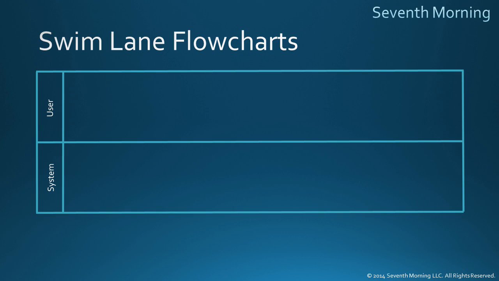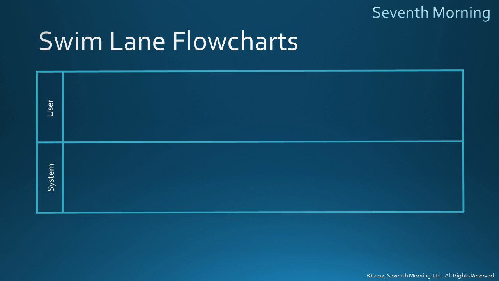Okay, so here we have the first swim lane belonging to the user, and the second lane belonging to the system. In this case, we only have 2 actors, but be aware that you can have any number of actors in reality. The only trick, though, is if you get past a certain number, it's kind of hard to fit them on a single page of paper.